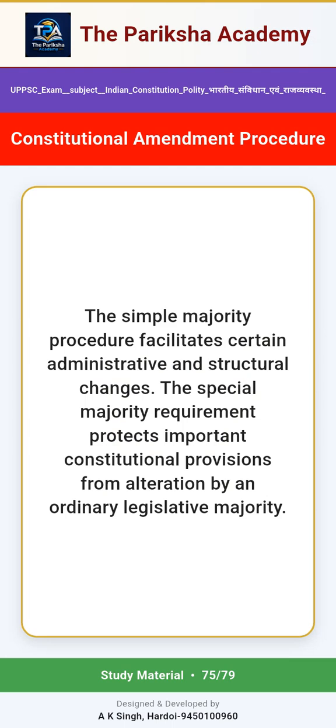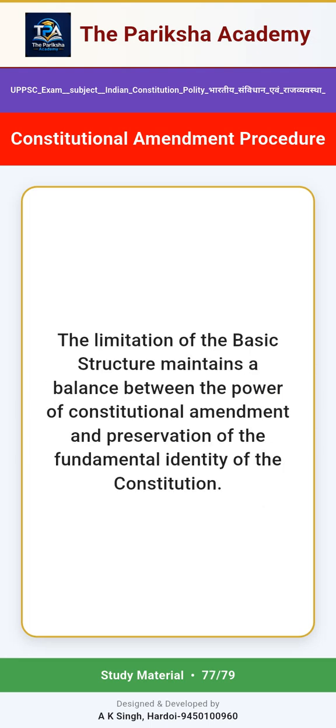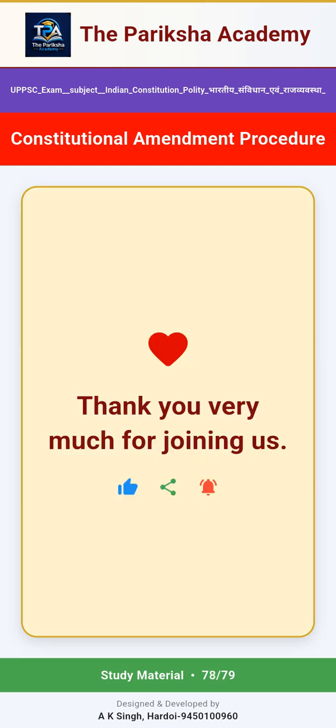The special majority requirement protects important constitutional provisions from alteration by an ordinary legislative majority. State ratification ensures participation of the states in important changes affecting the federal structure. The limitation of the basic structure maintains a balance between the power of constitutional amendment and preservation of the fundamental identity of the Constitution.